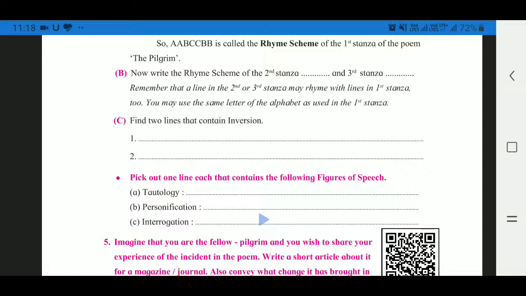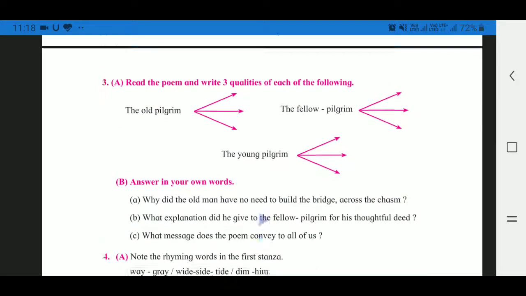But in inversion, in this figure of speech, it does not follow grammar, because in inversion the importance is given to object, subject, helping verb, it is mixed. The verb can be used first and subject can be used at the last and object can be used at the front, means at the beginning. So whenever we are using like that it is called inversion. Okay, so which types of line are inversion we will find from the poem. So let's start to find it.